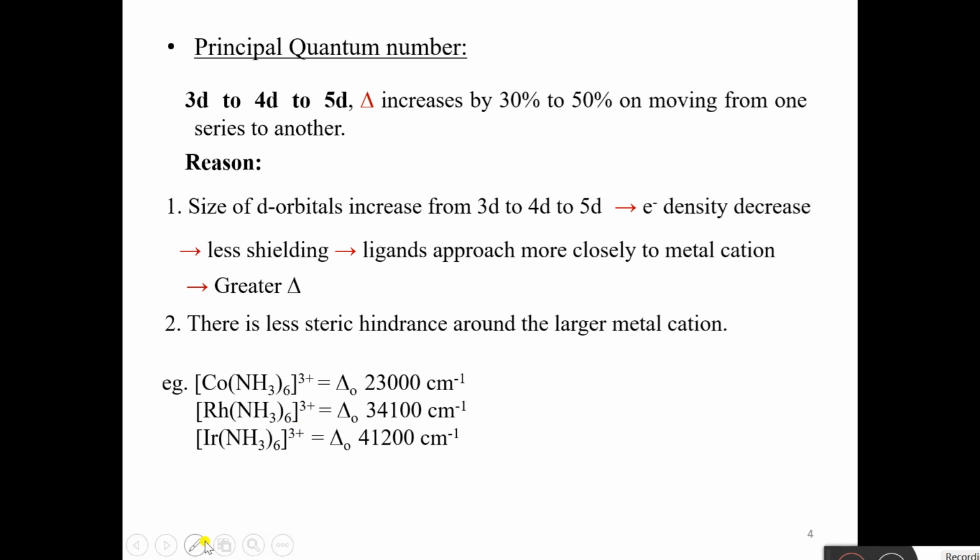Now let us see the examples. These are three complexes. Cobalt, rhodium and iridium belong to the same group. Cobalt is from the 3d series, rhodium is from the 4d series and iridium is from the 5d series. As you can see, the delta values are increasing as we move from cobalt to iridium.